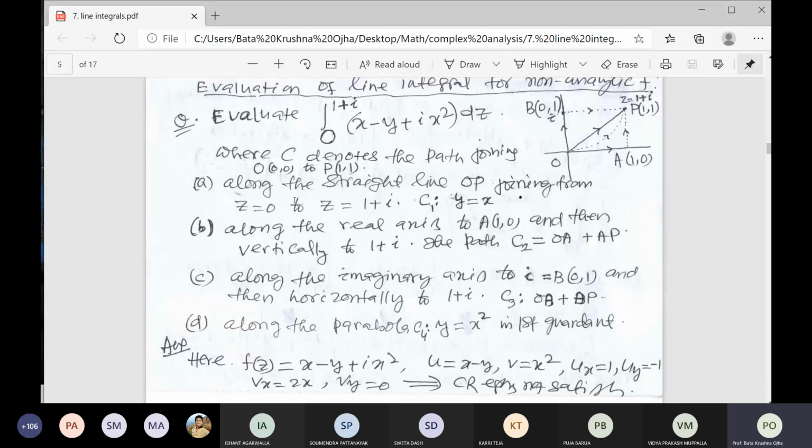So here when the path is given, you have to find what is the equation of this path. 0 means the point is 0 0, another point is 1 1. You know what is the equation of a line, coordinate geometry. Find the equation of line joining two points, the origin to this point. What is the equation of line joining 2 points?